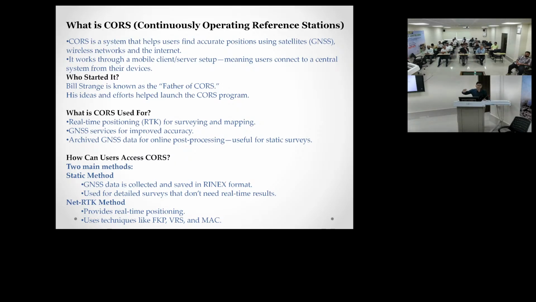Suppose you have a GPS and you are not registered with the CORS stations. A CORS station is not there, so you are not using a CORS base, and your rover is not using CORS. What you can do is, whatever observation you have done, you come to your office and give this data to the CORS server, and it will automatically calculate and find out the coordinates. This process will also be shown, how it is done. That is the practical part. This will be shown: how online you can find out the coordinates.